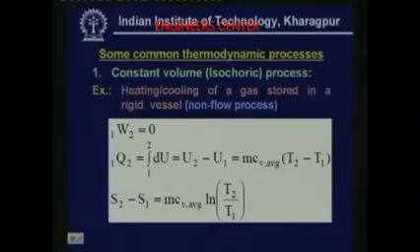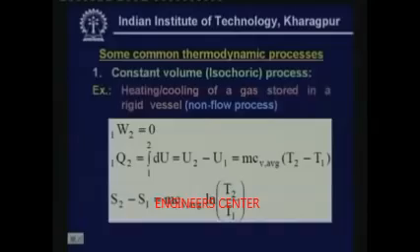Now let us look at some common thermodynamic processes. In refrigeration and air conditioning, we come across a wide variety of processes, and if you want to find out the performance of a particular process or a particular cycle, we need to understand that particular process, and we have to estimate the heat transfer during that process, the mass transfer during that process, and the entropy transfer during that process.